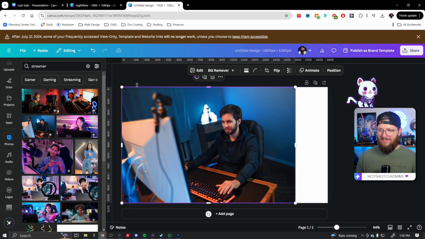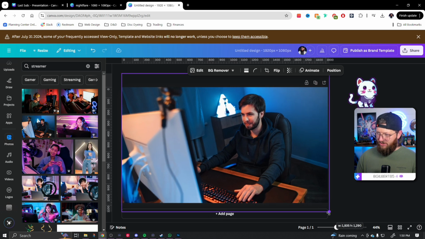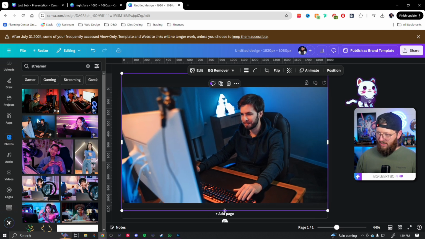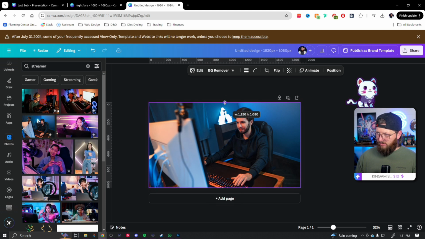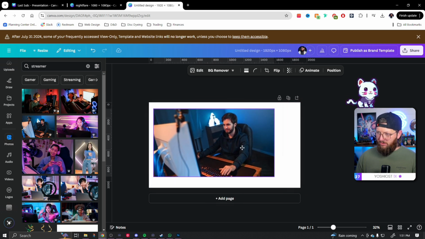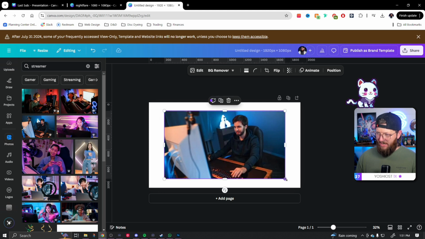I can see as I stretch it out, he clearly isn't. So what I'm going to do is oversize it just a little bit like this. And then I'll use this little crop bars here. Let me zoom out a little bit so I can get hold of this one. Drop it down. And now I can grab this corner marker right here. And I know that I am now in a 16:9 ratio.